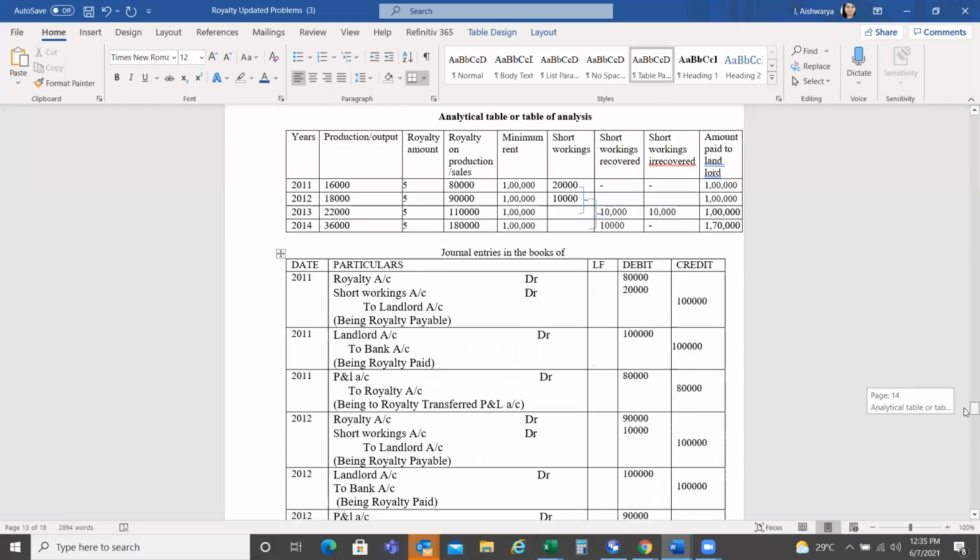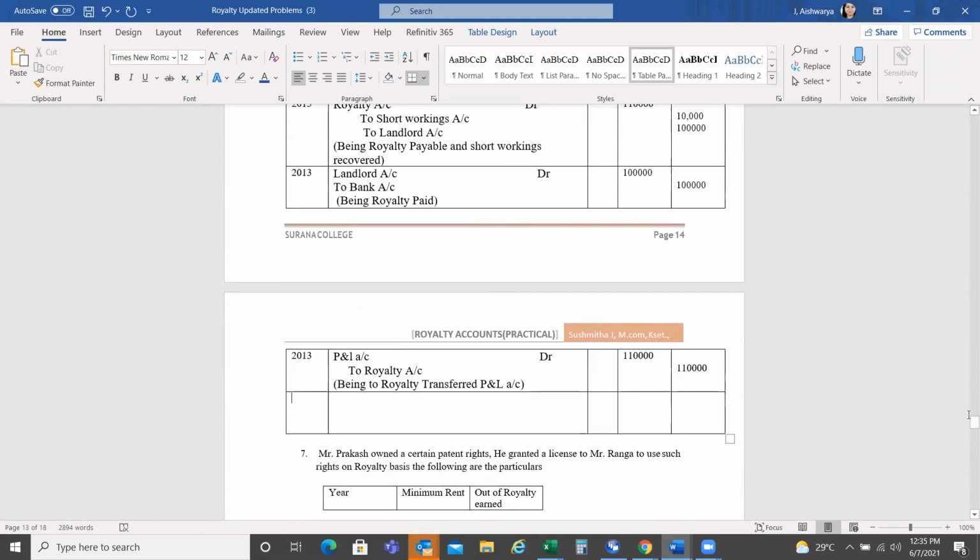So as it is an irrecovery entry, what is the general entry that I have to do? Instead of royalty, I have to transfer short workings here, right?